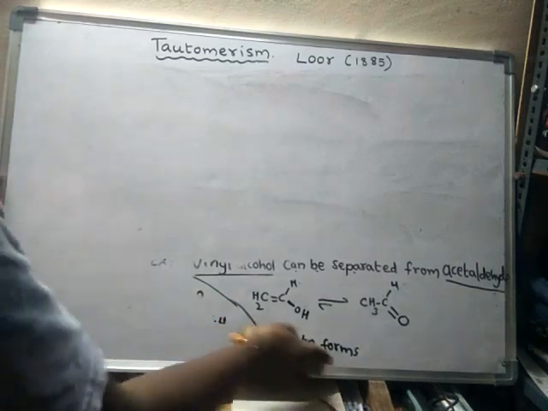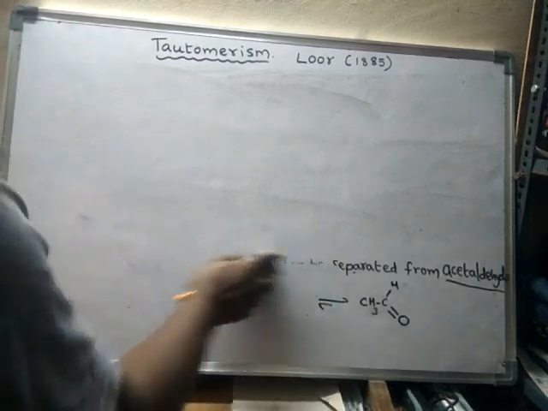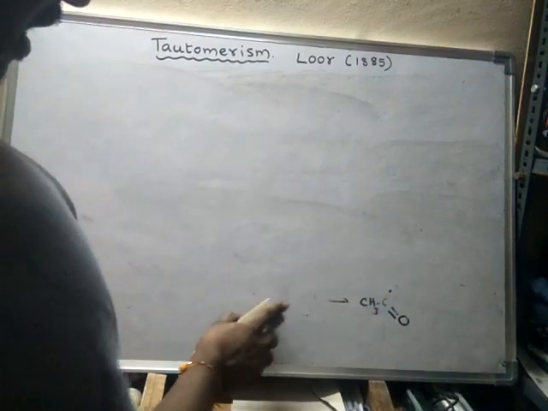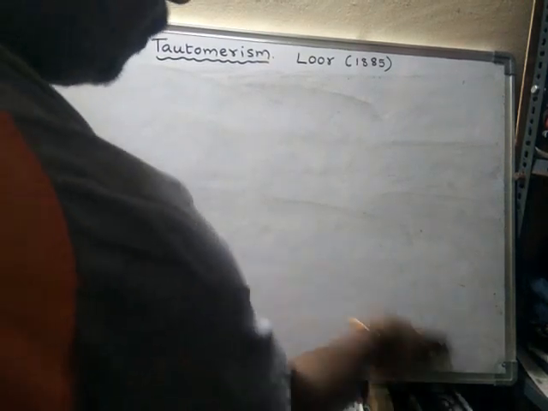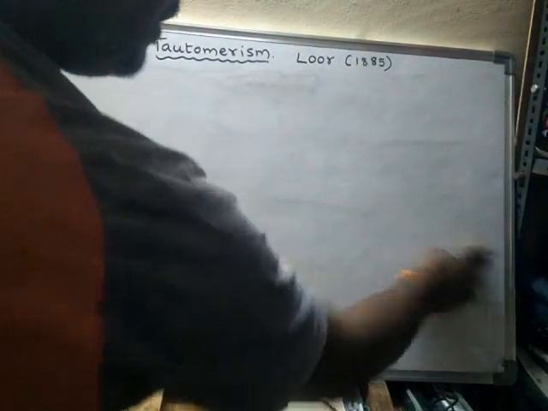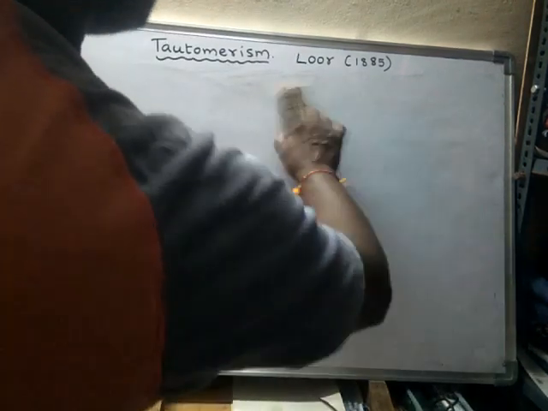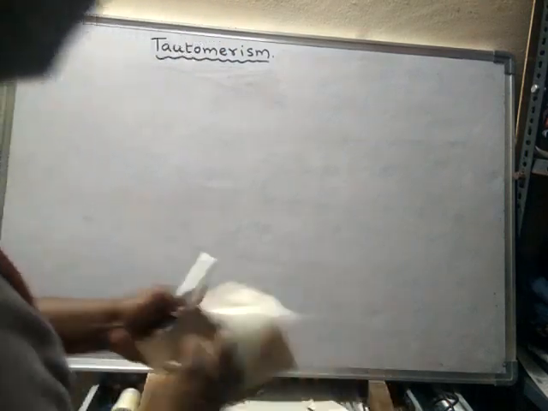See, tautomerism is shown only by compounds which are present in the liquid state. This is acetaldehyde and vinyl alcohol. Vinyl alcohol and acetaldehyde, these two will convert from one form to another, and they exist in dynamic equilibrium. But the percentage of acetaldehyde is more than the percentage of vinyl alcohol, because acetaldehyde is the more stable form. So who introduced this tautomerism? The scientist known as Laar.